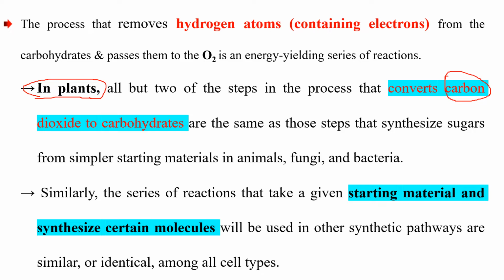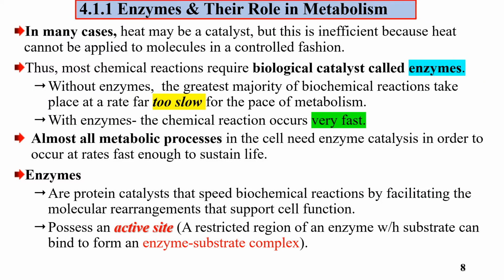Preparation of carbohydrates, proteins, glucose in our cells. If the reactions have enzymes, the chemical reaction is very fast. You see the difference between the reaction with enzyme and without enzyme. The reaction without enzymes is very slow, but the reaction with enzyme is very fast.